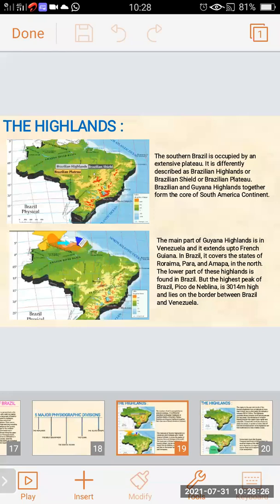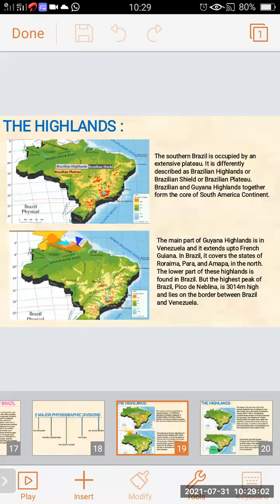The main part of the Guyana Highland is in Venezuela, and it extends up to French Guiana. In Brazil, it covers the states of Roraima, Pará, and Amapá in the north.